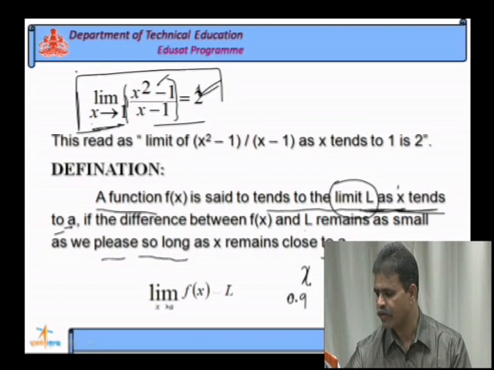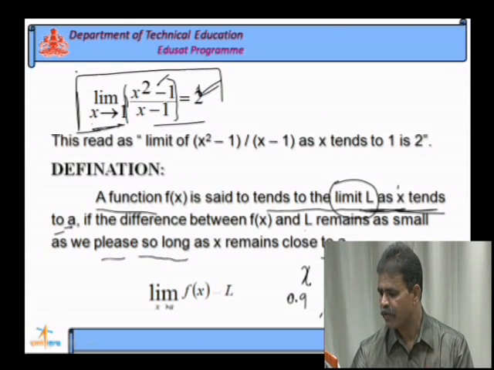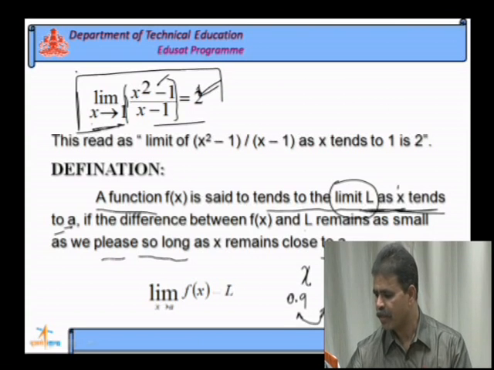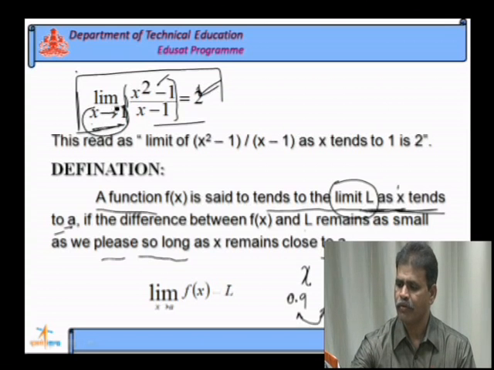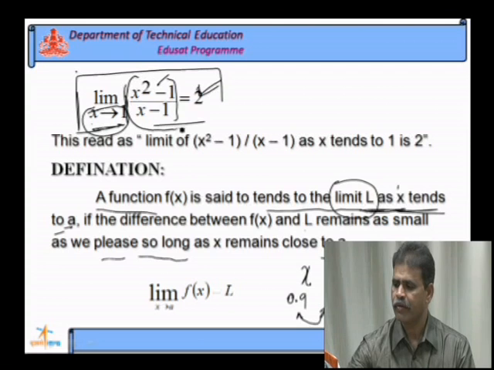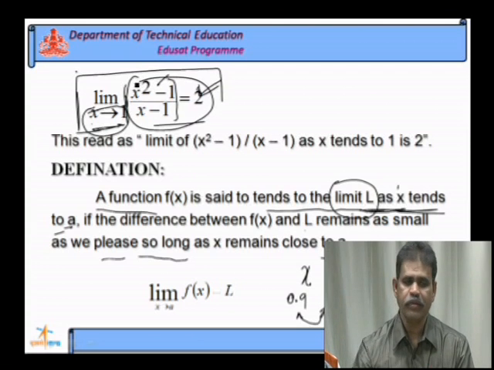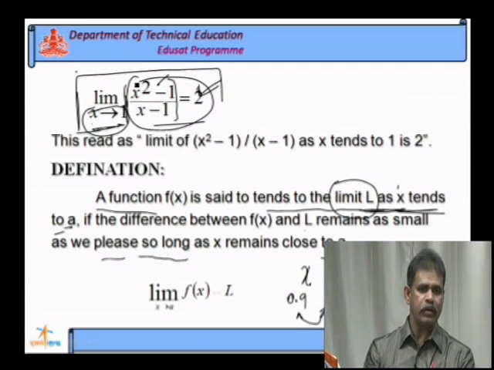So, this is 2. What is the difference? The difference between these two is 0.1. Again, for the next value, this difference is 0.1. Always the difference between these two, that is the definition of a limit.